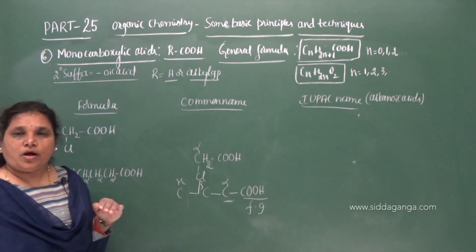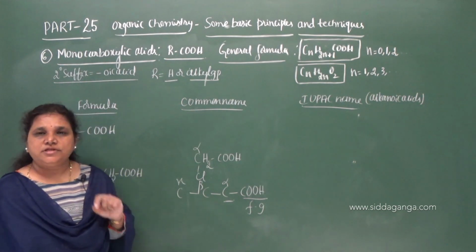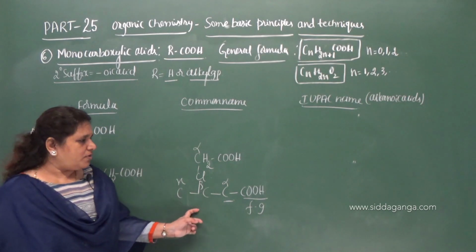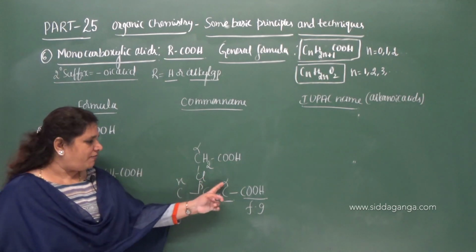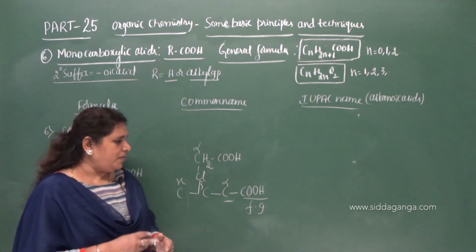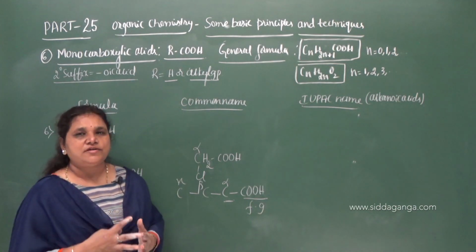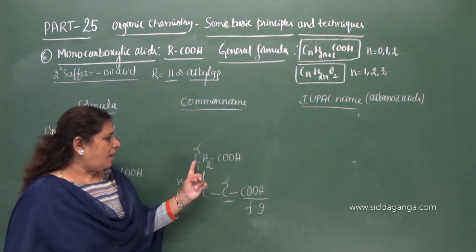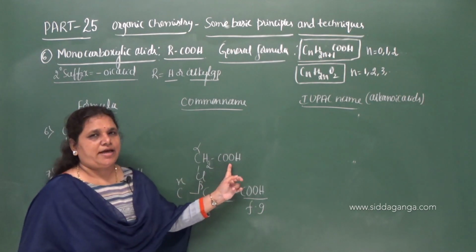So in a common name system, the position of a substituent group can be indicated by using Greek letters like alpha, beta, gamma. Which is alpha carbon? The carbon atom which is adjacent to the functional group is nothing but alpha carbon. Therefore, it is alpha substituted acetic acid.